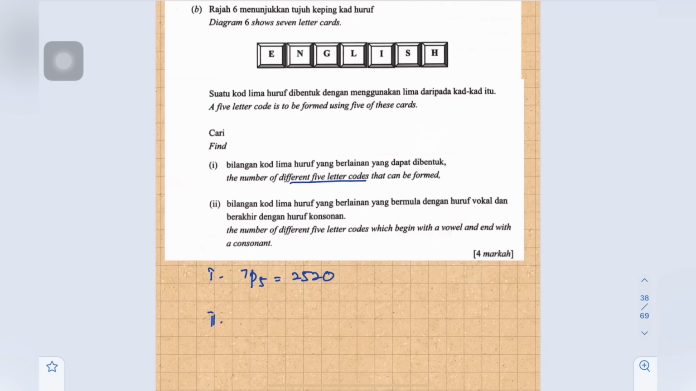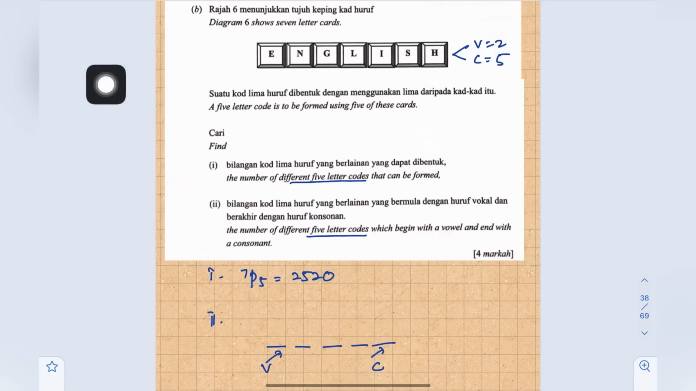Okay, so the second one, a 5-letter code, we still need to use permutation. Since it is a 5-letter code, we need to prepare 5 places: 1, 2, 3, 4, 5. It must start with a vowel and end with a consonant. Here we have 2 vowels and 5 consonants. So for the first place, a vowel, we have 2 choices, so 2P1.